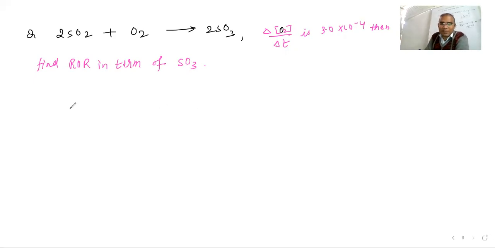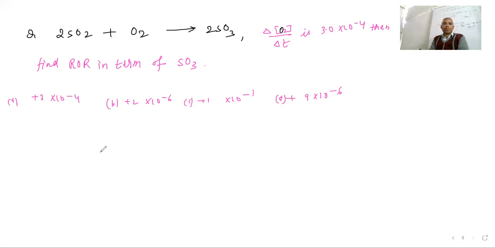So the options I can write here: plus 3 into 10 power minus 4, plus 2 into 10 power minus 6, plus 1 into 10 power minus 1, and plus 9 into 10 power minus 6. So guess which can be the correct answer? So delta O2 over delta T is equal to this.